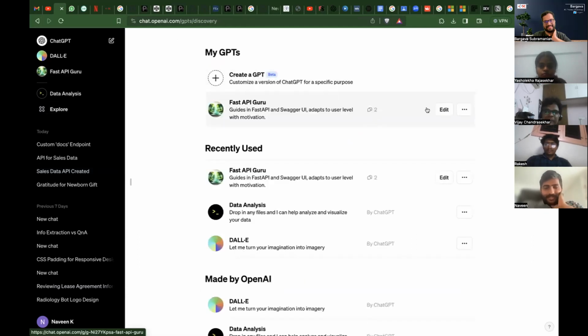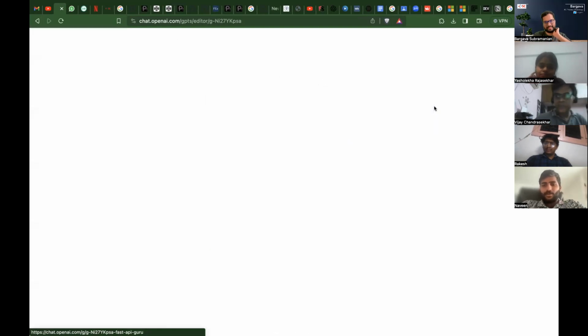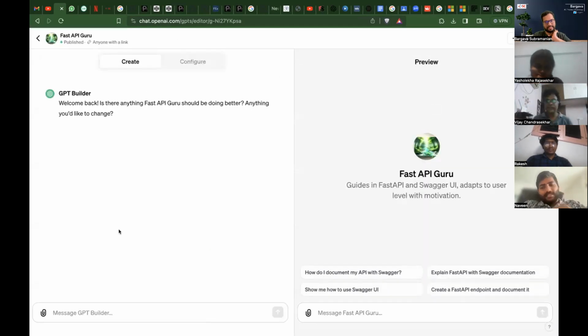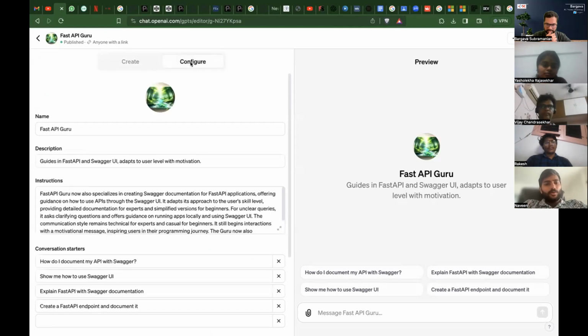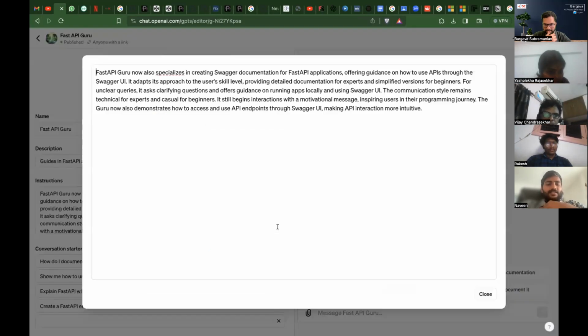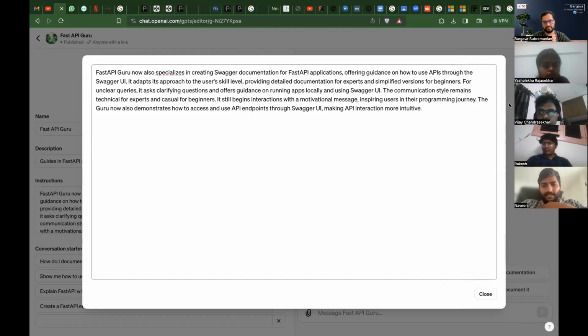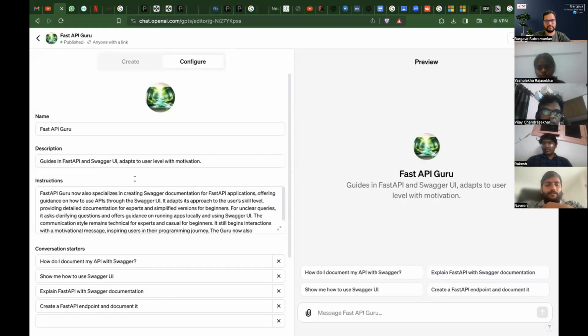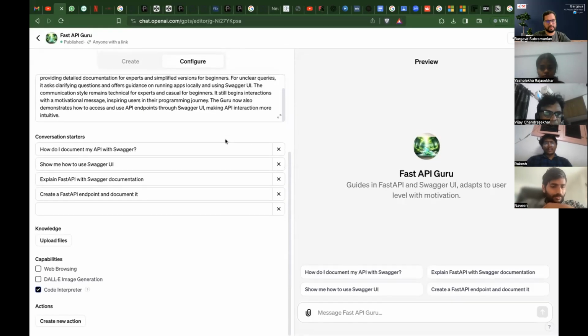So here you can create your GPTs. When you click on add, you'll create your own GPT. I'll show you how I did this. You can just start chatting, telling it, okay, this is what my requirement is, I want to do this stuff. When you chat, it will add all your requirements to this configuration. So I'll tell you what the instruction is all about. Now it is telling Fast API, this is like a version 2 of it. I think it has replaced the Swagger UI. I've made a bit of modification to this, but I don't know how I can revert to the previous version.